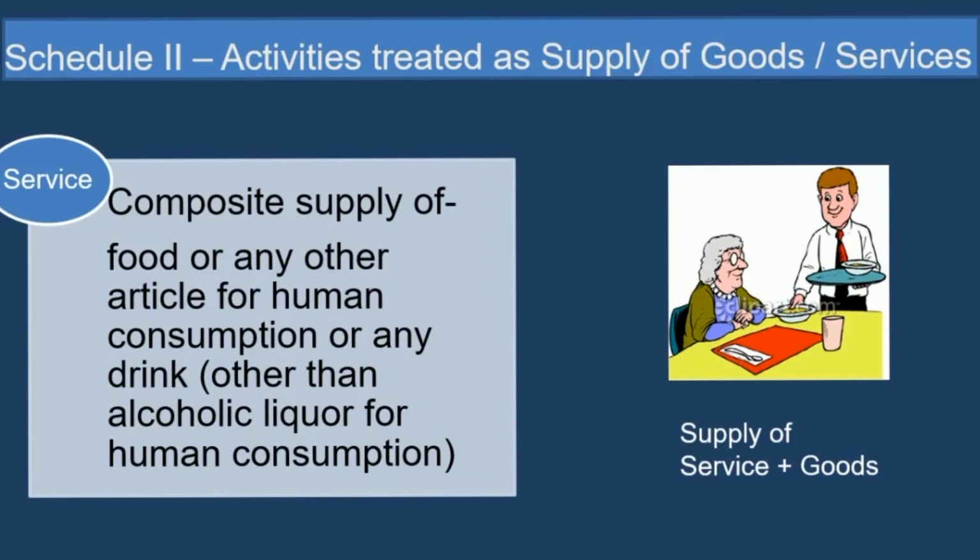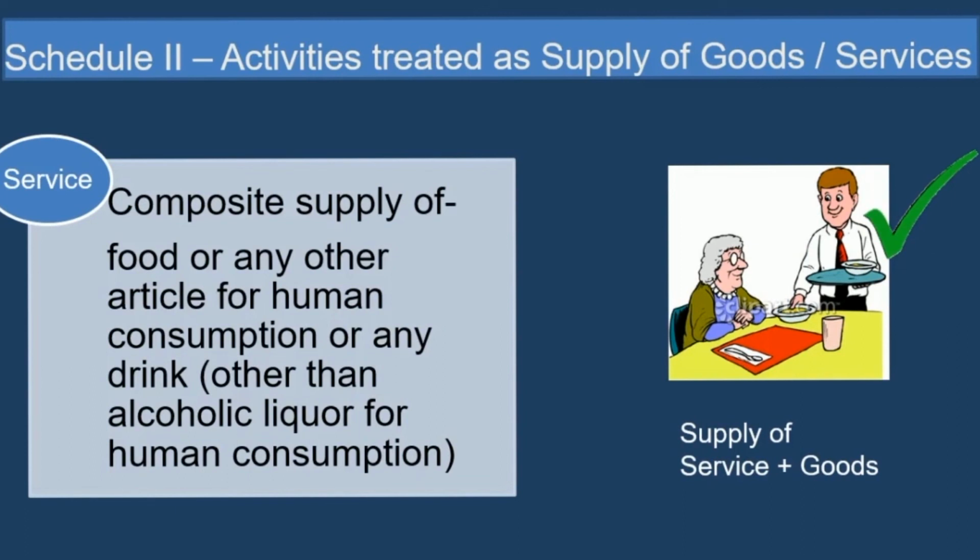So whenever there is a composite supply of food, drink, any article for human consumption, meaning the supply of goods is also there and supply of service is also there, then it will be treated as supply of service. But just imagine that in one retail shop, you are just purchasing one bottle of cold drink. Is that supply of goods plus supply of service? No, it is a simple sale transaction. Across the counter, you pay him the cash, he gives you that particular bottle of cold drink. So there is no involvement of supply of service, it is not a composite supply. So that will be treated as supply of goods.